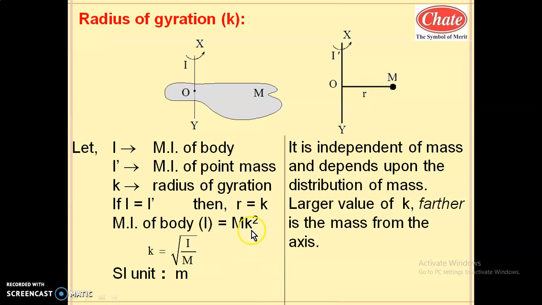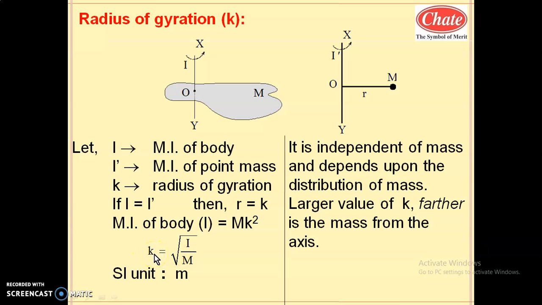So what is the k value? The k value is the square root of I by m. This is the formula of radius of gyration. So the radius of gyration in any case can be calculated by the square root of moment of inertia divided by mass. The total moment of inertia of a system about that axis of rotation divided by mass, and its square root, will give the radius of gyration.